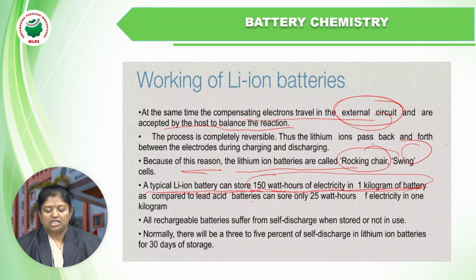As compared to lead acid batteries, which can store only 25 watt hours of electricity in 1 kilogram. When compared to this, the lithium ion battery can store 150 watt hours, whereas the lead acid battery stores only 25 watt hours of electricity. That is the application advantage over the lead acid storage battery. Now, all rechargeable batteries suffer from self-discharge when stored or not in use. Keep in mind this one.